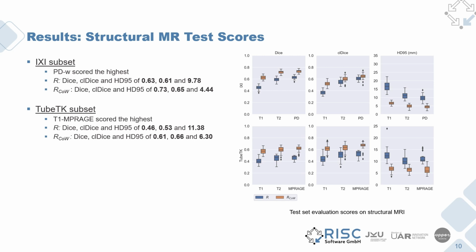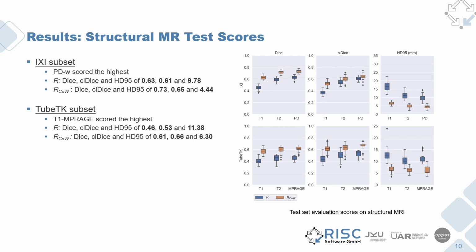Furthermore, we evaluate the model on the test set and report the following mean scores. For the ICSI subset, the PD weighted also held the highest scores, with mean scores of 0.63, 0.61, and 9.78 for the Dice, centerline Dice, and HD95 respectively in the full region, where for the circle of Willis region it scored 0.73, 0.65, as well as 4.44 for the same metrics.